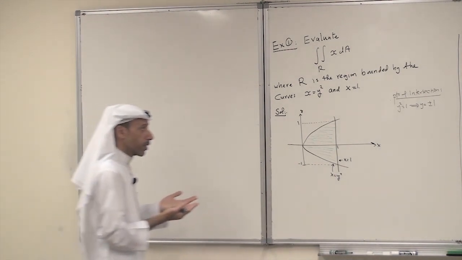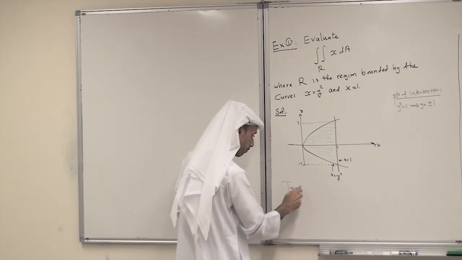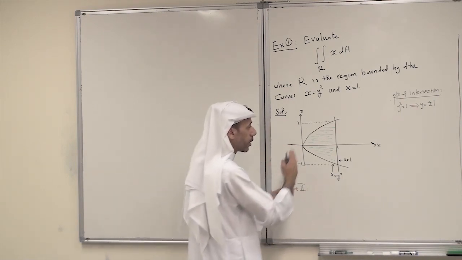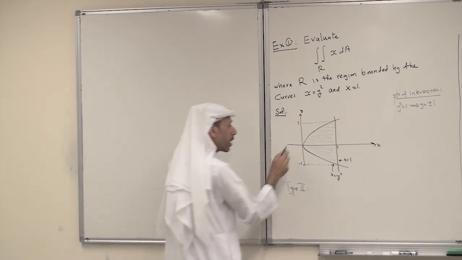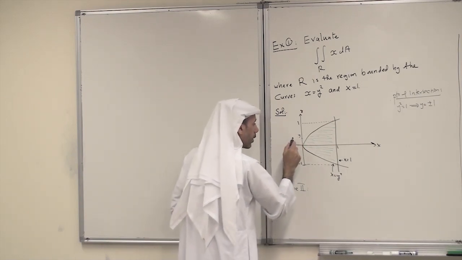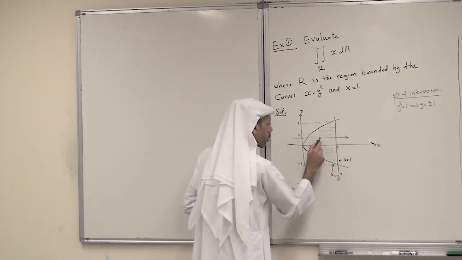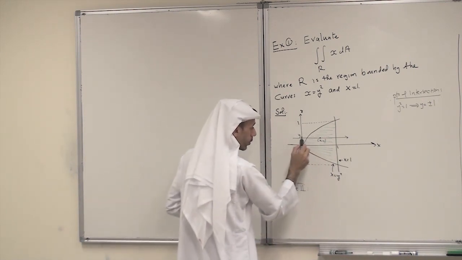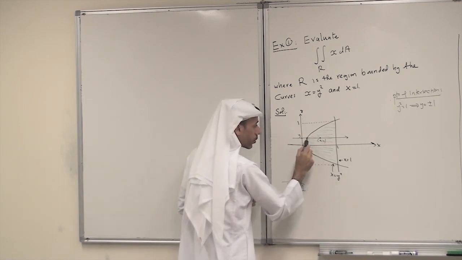And it is obvious that it is a type 2 region. In fact, you have a left curve, which is the parabola, and a right curve, which is the line. If it is not clear, you take an arbitrary point y on the y-axis, and then take a horizontal line. You will notice that y is always between -1 and 1, and x between these two x's.